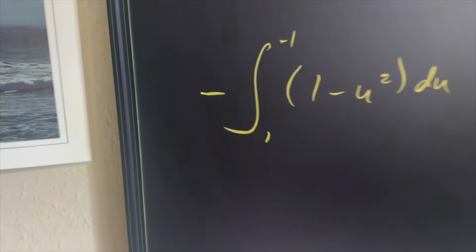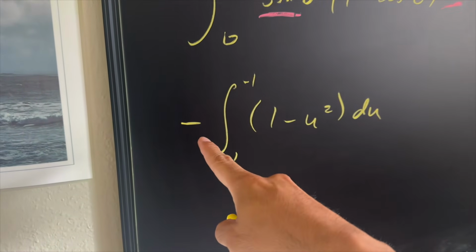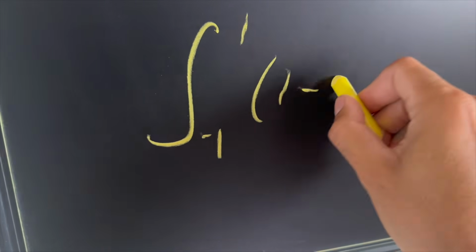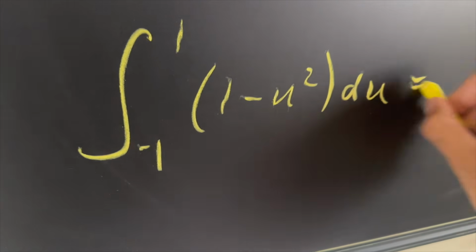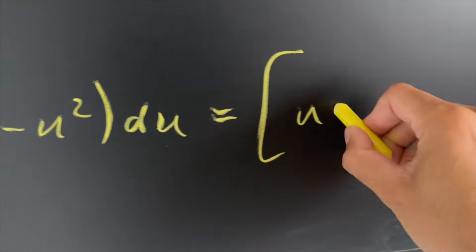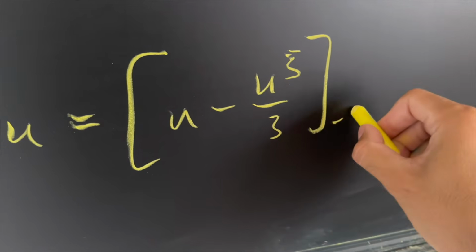Here's what we can do now. We're going to flip the limits, which makes this negative, and it cancels out with the negative out front. So now we have the integral from negative 1 to 1 of 1 minus u squared du. We can start integrating this, and this is going to give us u minus u cubed over 3, from negative 1 to 1.